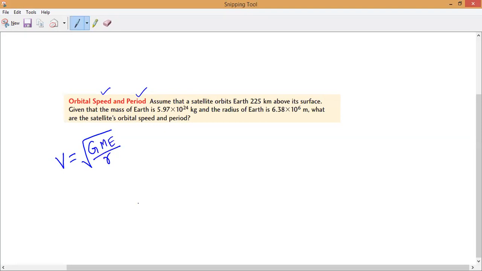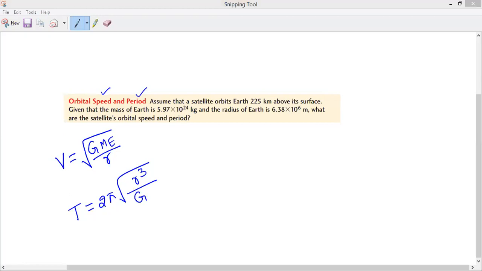So this is the orbital speed. In the same way, the orbital time period. What is the formula? T is equal to 2 pi into the square root of R cube divided by G into the mass of the Earth. Correct or not? So we have to take the mass of the Earth. These are the two formulas we have.